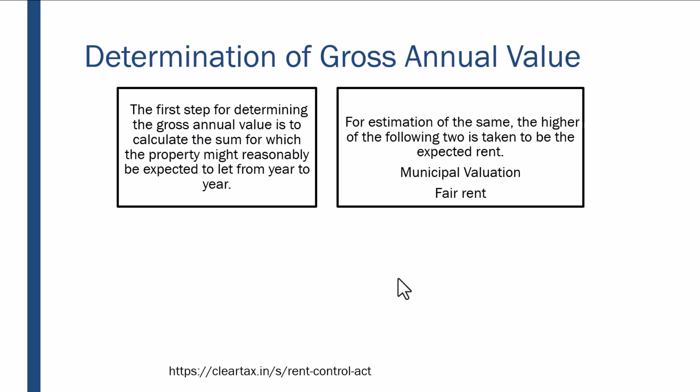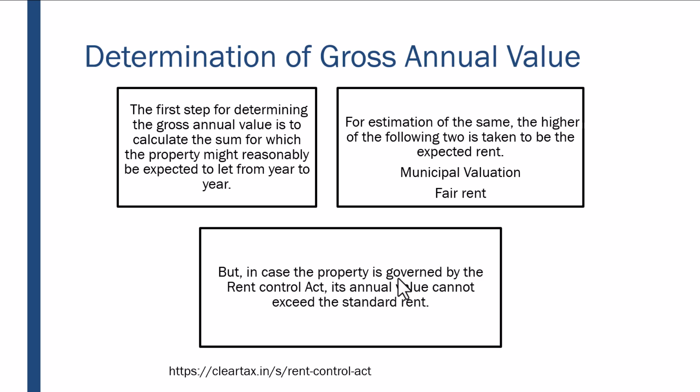For estimation of the same, the higher of the following two is taken to be the expected rent: municipal valuation and fair rent. So there are two values which are available to you. One is the municipal valuation, because you have to pay the property tax on the basis of municipal valuation. The second is called the fair rent, how much rent you can get from the property.